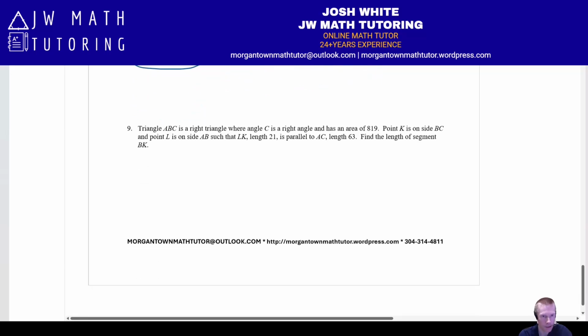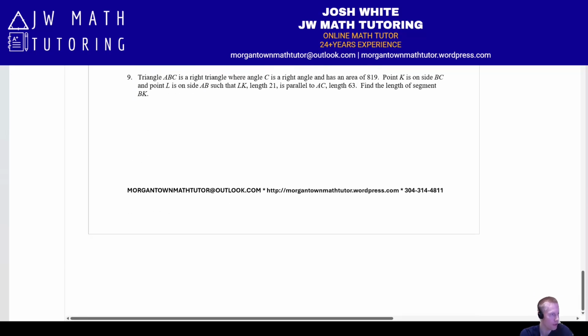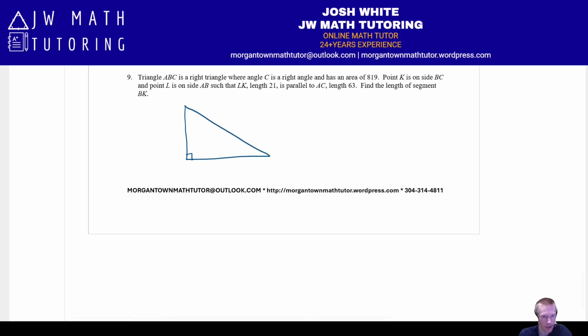All right, next let's take a look at the last problem on this first worksheet, September 2025 problems. Number 9. Okay, this one, if you read through all the text, basically what you have is a picture which is going to look something like this. And there's two different ways you could draw it. I put C here, obviously, is the right angle. And I put B down here and A up here. But you could technically have them switched.